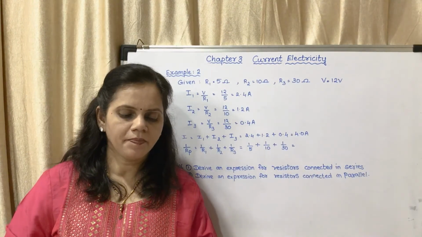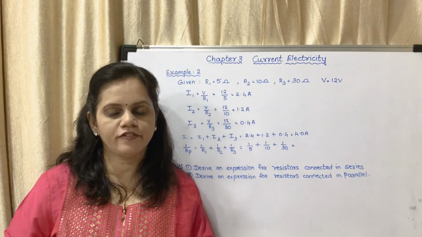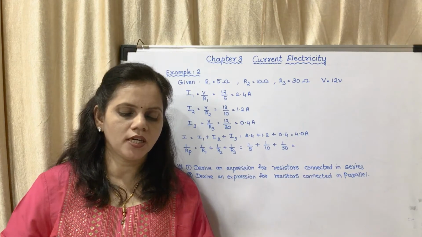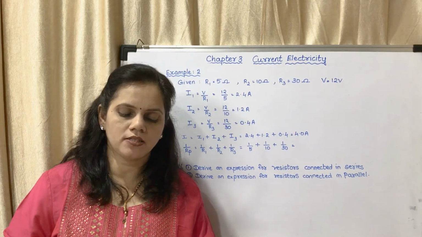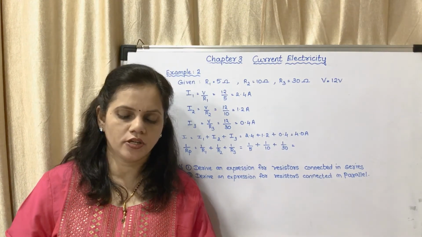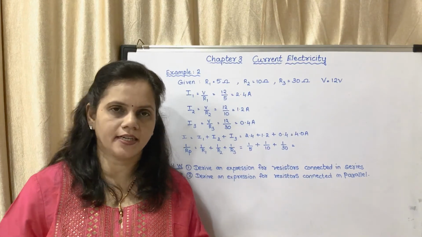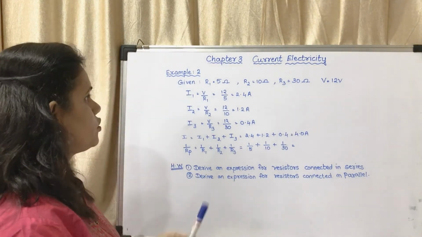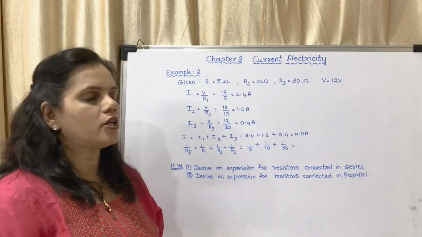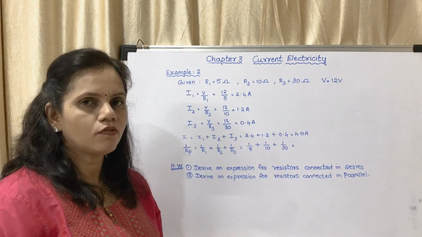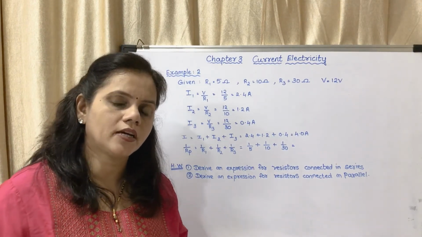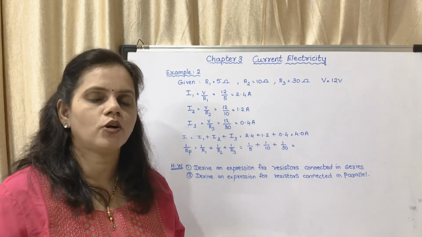Now the next example: 3 resistors having resistances 5 ohm, 10 ohm and 30 ohm are connected in parallel, and a potential difference of 12 volt is applied across them. Obtain the current flowing through the circuit and through individual resistors. What is the effective resistance in the circuit? They have given R1 as 5 ohm, R2 as 10 ohm, R3 as 30 ohm, and the potential difference as 12 volt. You have to find I1, because the current flowing across each of the resistors will be different.